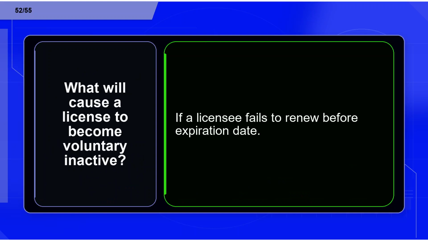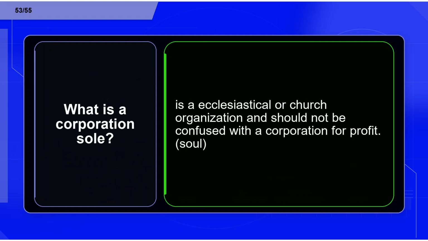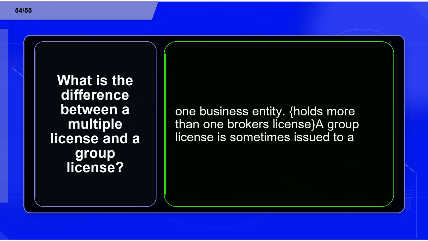Flashcard 52. Term: what will cause a license to become voluntary inactive? Definition: if a licensee fails to renew before expiration date. Flashcard 53. Term: what is a corporation sole? Definition: an ecclesiastical or church organization, and should not be confused with a corporation for profit. Flashcard 54. Term: what is the difference between a multiple license and a group license? Definition: one business entity holds more than one broker's license. A group license is sometimes issued to a